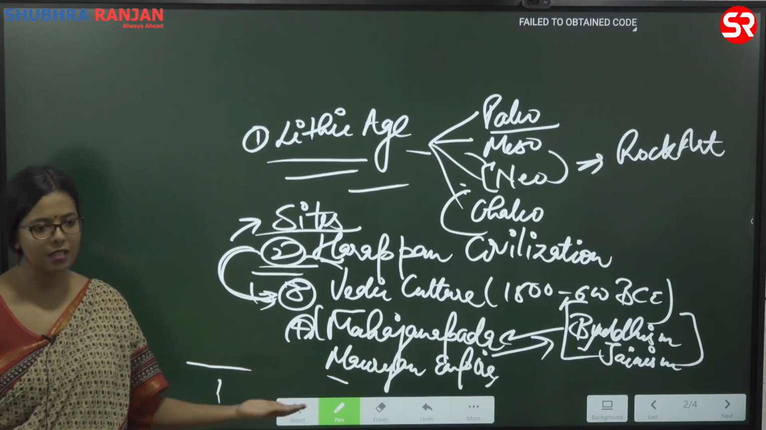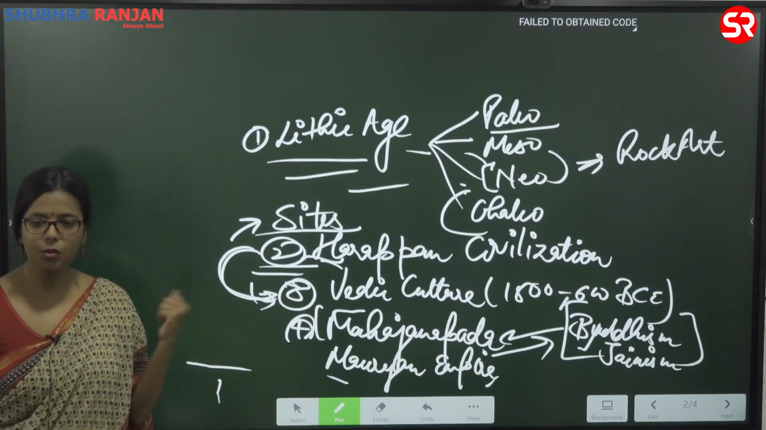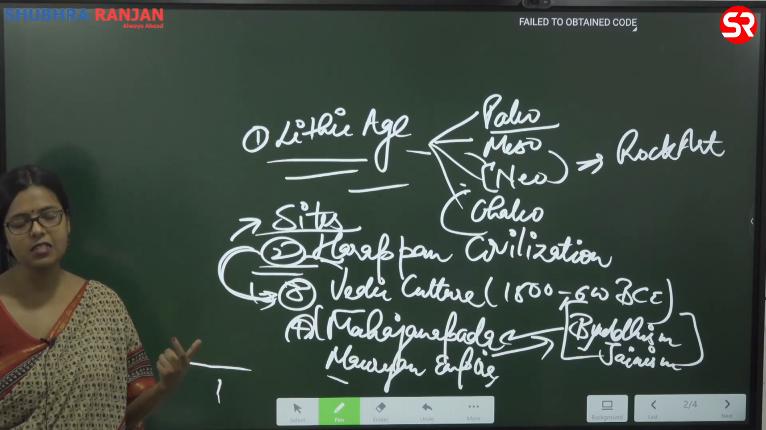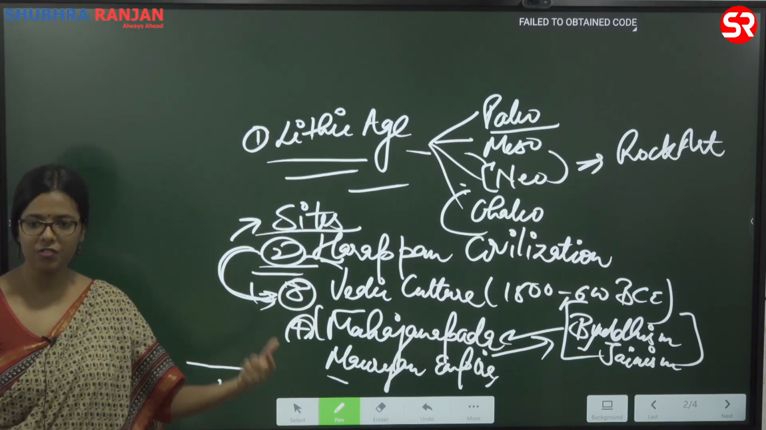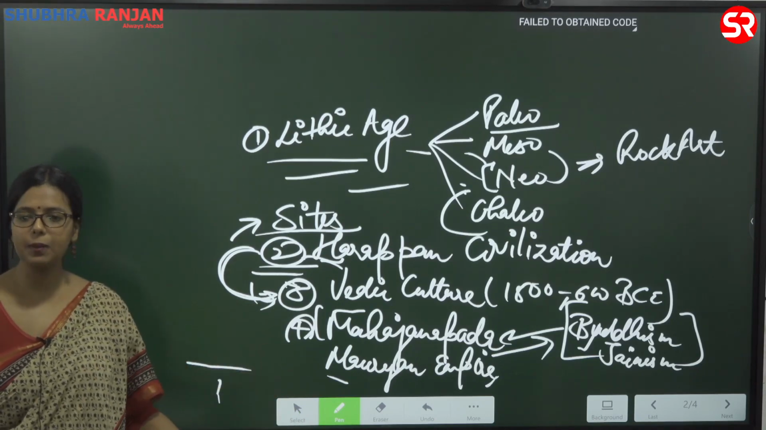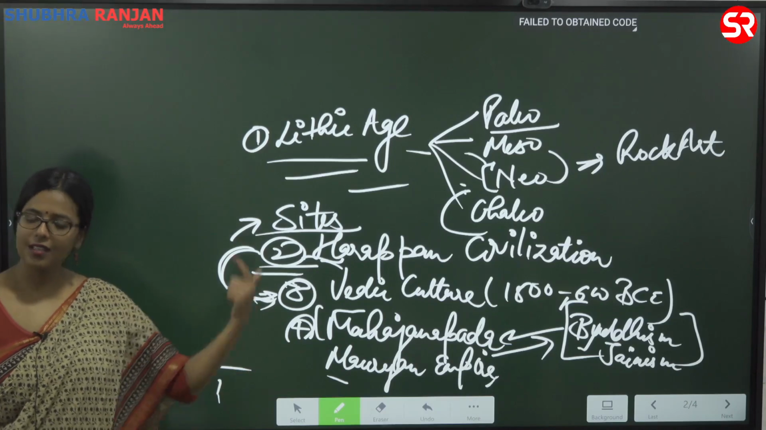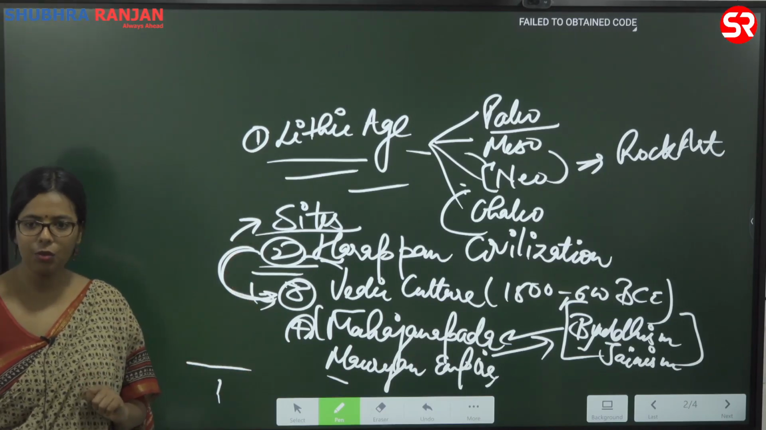Our cropping pattern is mostly like that. If you look at Mughal times, you will find this term in Abul Fazl's book, Do Fasla. That means two crops are being grown together. That is another similarity that you find.